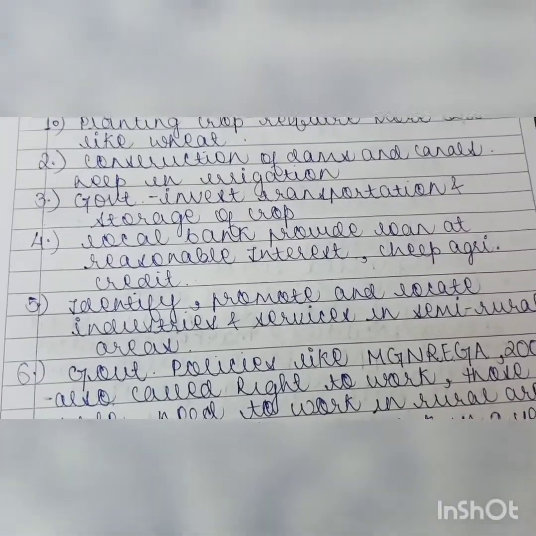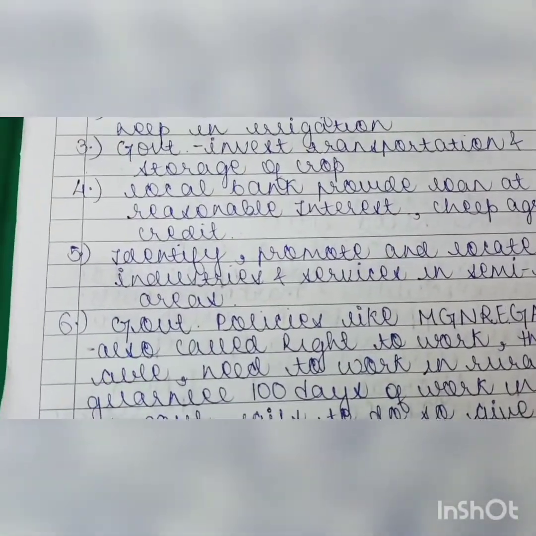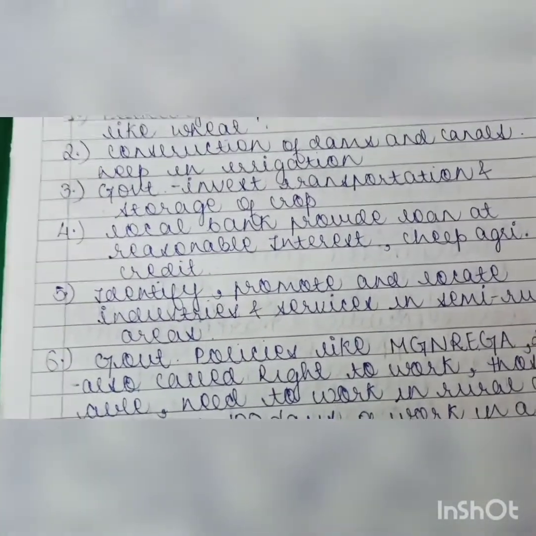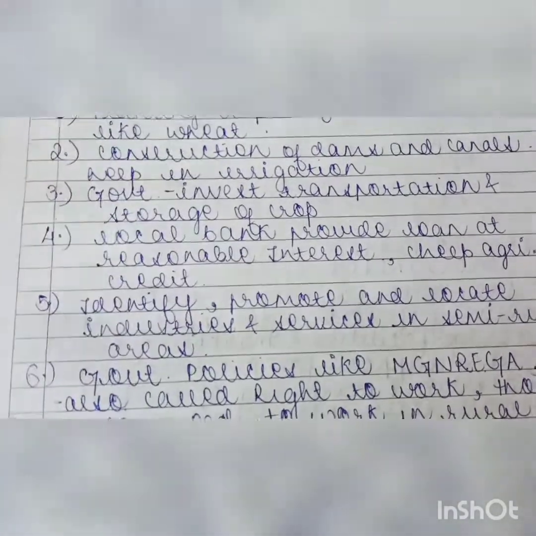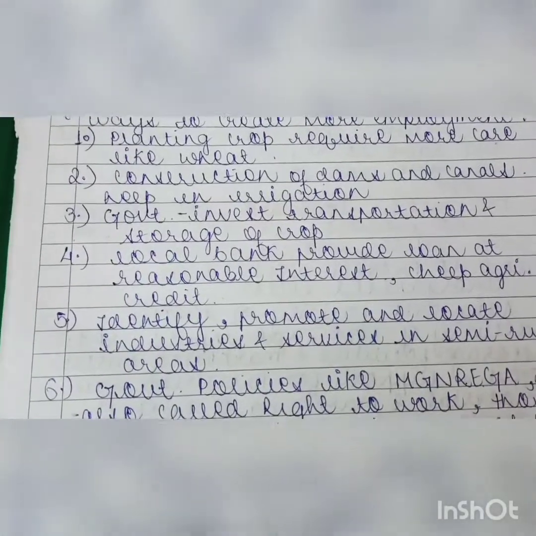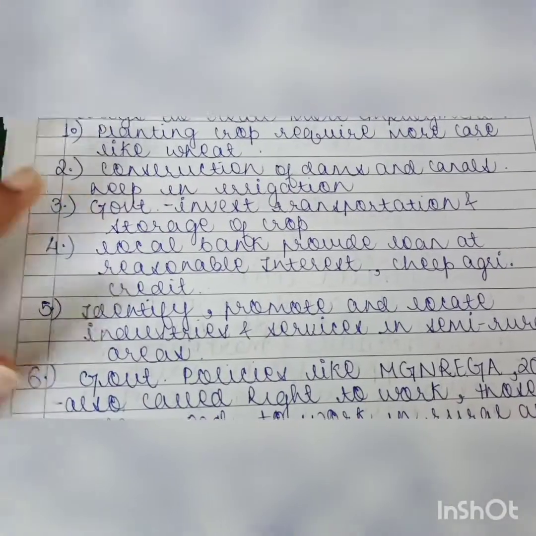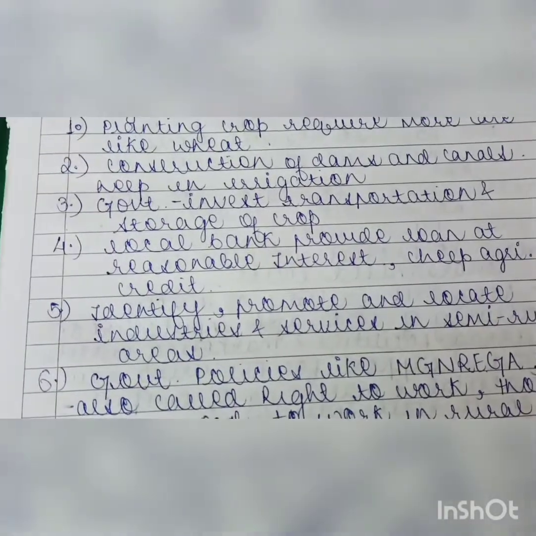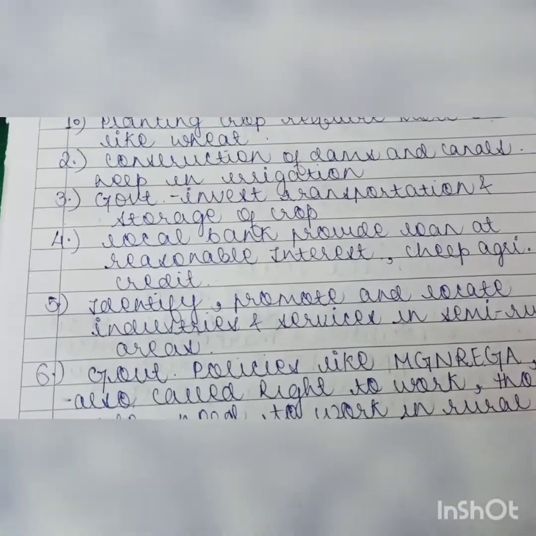Then government investment in transportation and storage of crops, like the storages made by the government to take care of the grains so that they do not get destroyed by the weather and pests and other things. Out there also people are required. So this is also an important way of creating jobs in the primary sector. And obviously transportation is required, right? If we don't have transportation, how would Madhya Pradesh wheat come to other places of India.